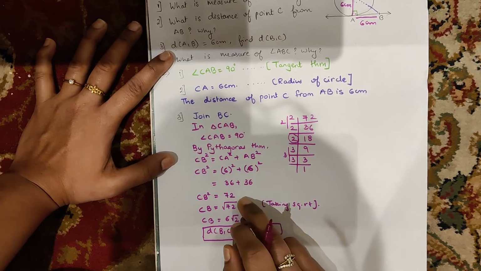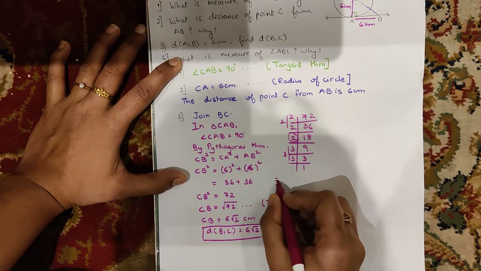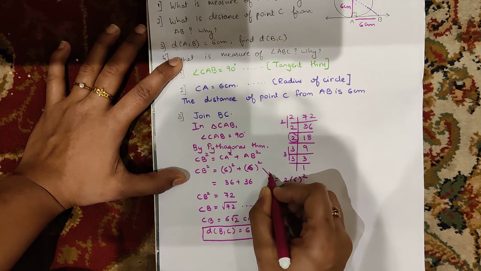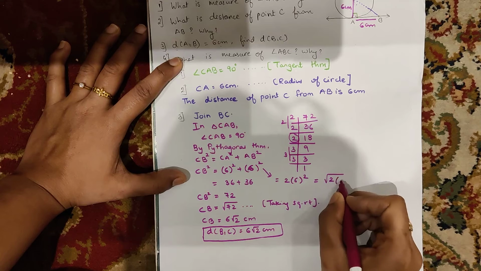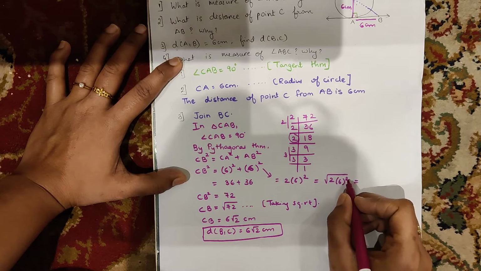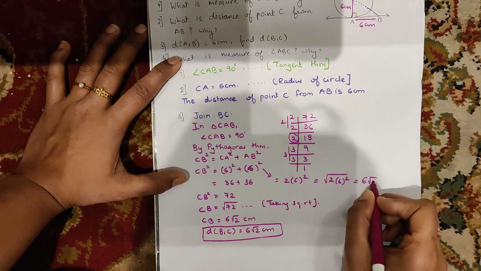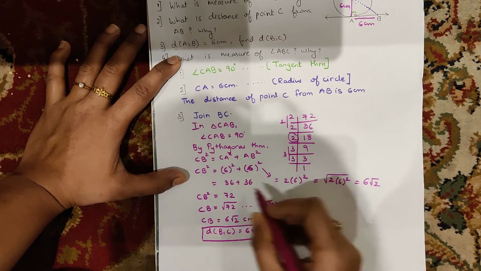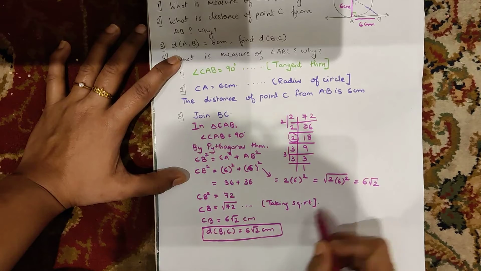You can solve this in another method also. From here 6 square plus 6 square will become 2 times 6 square. Okay, here I am telling you another way. If we take the square root of it, then this will look like root 2 and 6 square. Then square and square root cancel each other, 6 comes out, there is nothing for 2, so this will become 6 root 2. So if you do it in this manner then also you will get the correct answer. If you are not able to do it in this manner, you can solve in this manner and then also you will get the same answer.